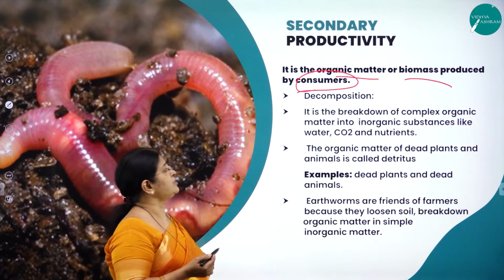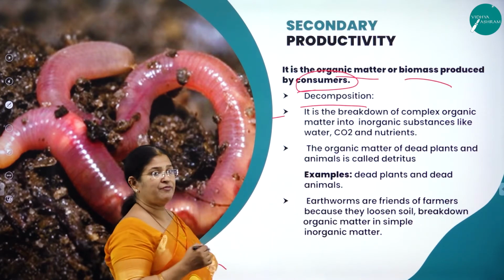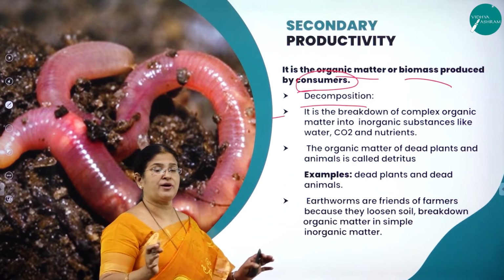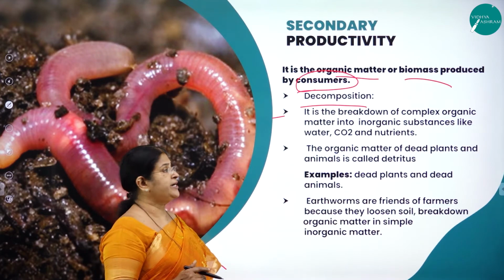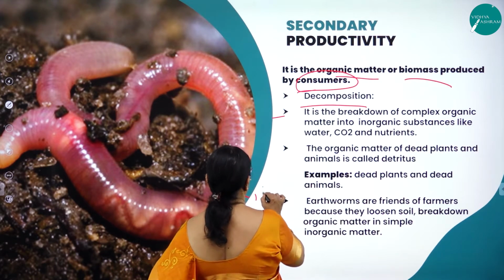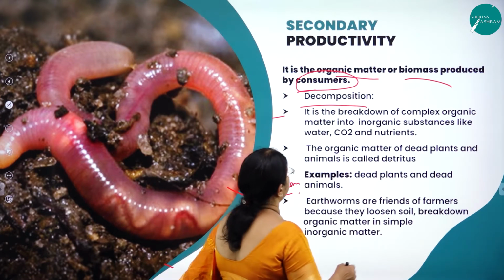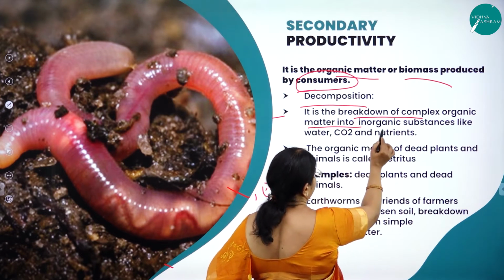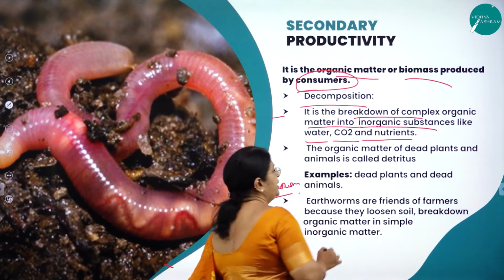So you can understand through, the first one is what? Decomposition. I think all of us know what decomposition is. It is the breakdown of complex organic matter into simpler soluble substances. I think all of us know the earthworm plays a very great role. Right? So what is decomposition? It is the breakdown of complex organic matter into inorganic substances like water, carbon dioxide and nutrients.